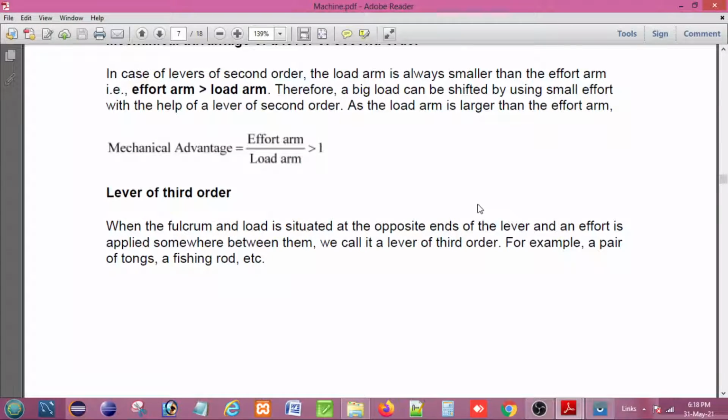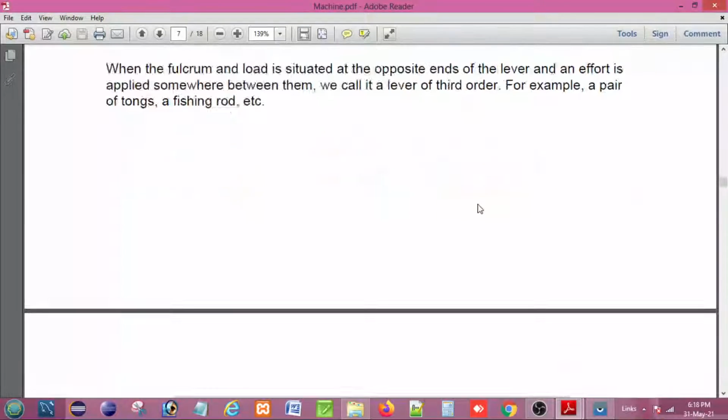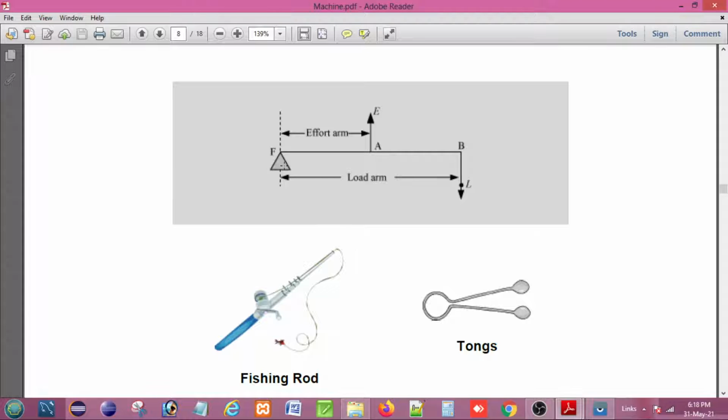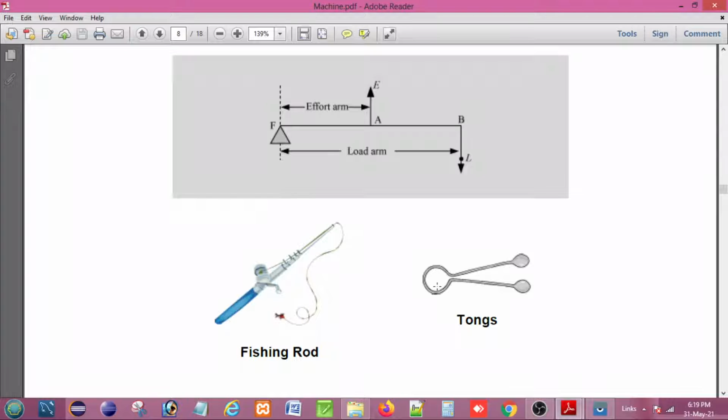And now we are going to the class 3 levers. In class 3 levers the fulcrum is definitely at one end of the lever, but the effort is in between the fulcrum and load, and effort and load are acting in opposite directions. That means the load arm is always bigger or much higher than the effort arm. In such a case, the mechanical advantage and velocity ratio are less than 1.